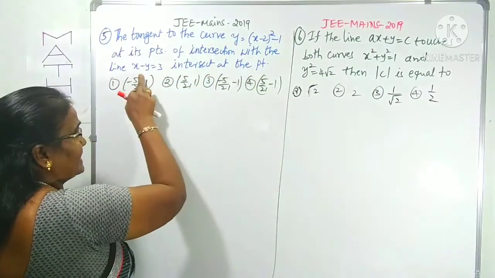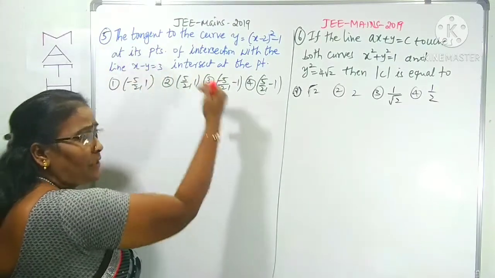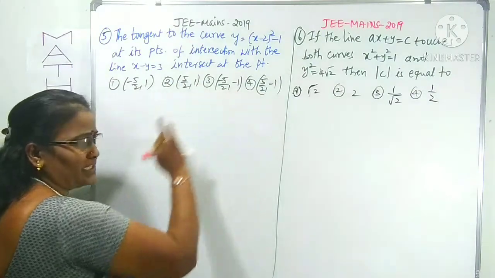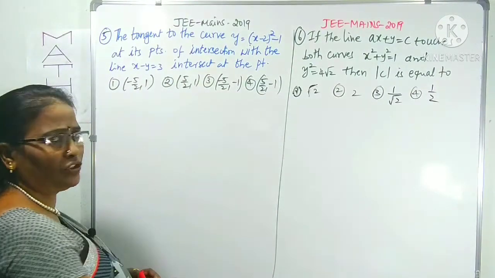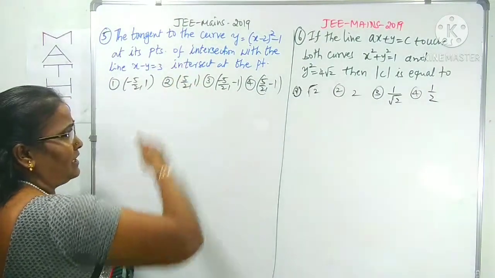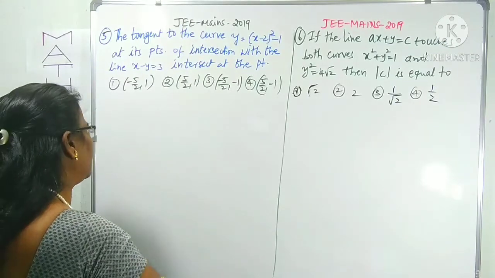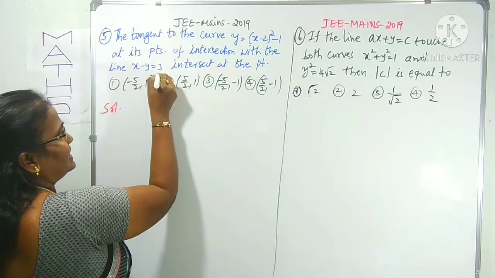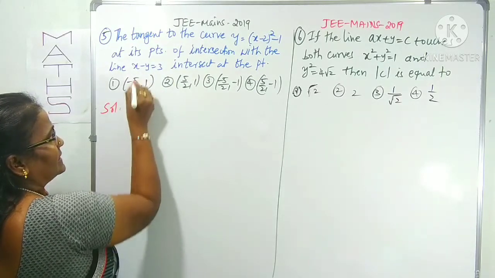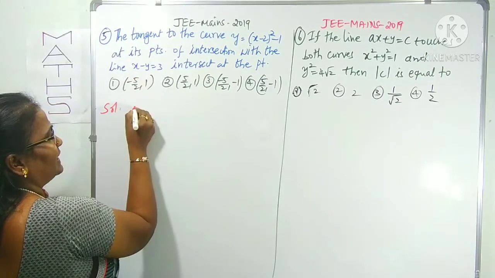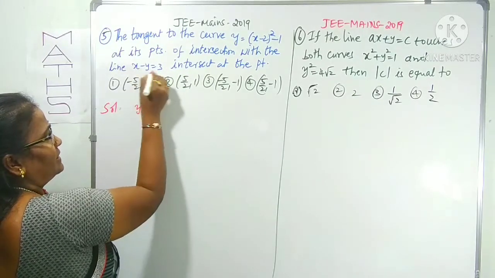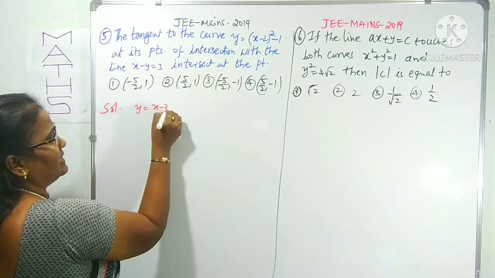Here a parabola and a line are given. The tangent at the point of intersection, where the parabola and the line intersect, is the same as the fourth question model. This was given in 2019 also, and I am doing it simply. For our convenience, we can take the line x minus y equals 3. Taking y to this side, y equals x minus 3.